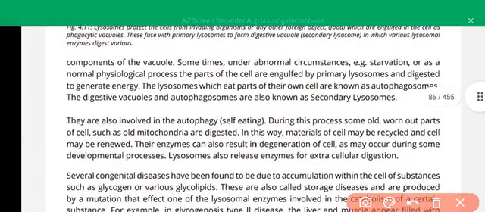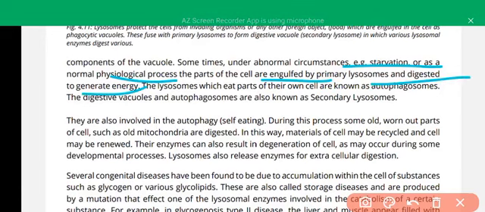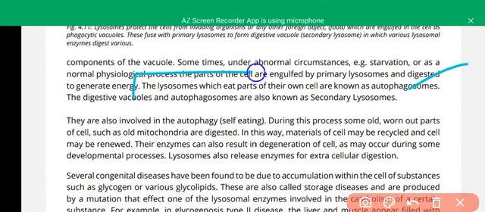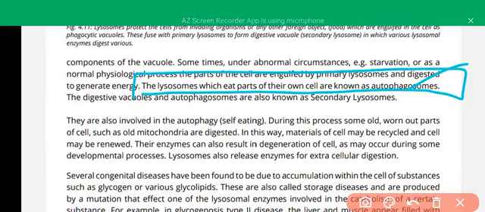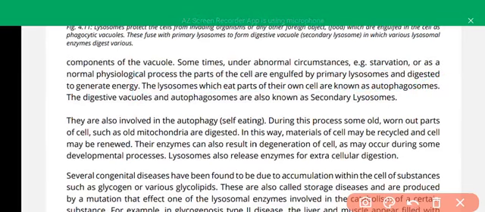Like in starvation, the cell can digest its own particles. In normal physiological processes, parts of the cells are engulfed by primary lysosomes and digested to generate energy. It also produces energy by digesting internal cell components. When it engulfs part of its own cell, it is called an autophagosome, and the process is called autophagy, a self-eating process, and it is used in the renewal of the cells.